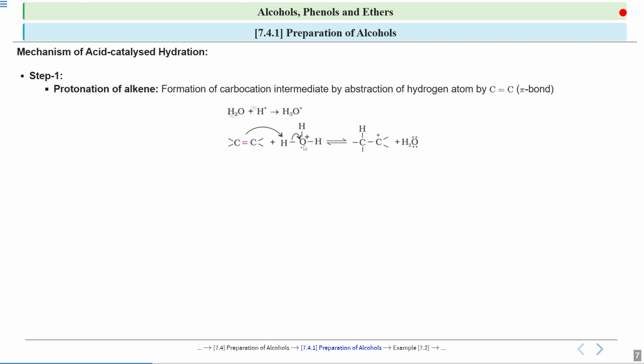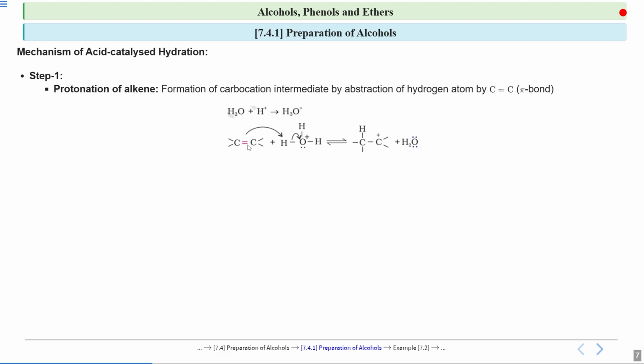This oxygen is going to take its shared pair of electrons from this hydrogen and form water. See here, H2O is formed. And this hydrogen is left alone. Now someone has to come to rescue this hydrogen. So alkene will come. Alkene will say to hydrogen, don't worry, I will help you.